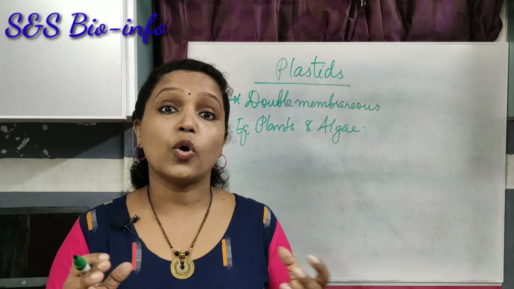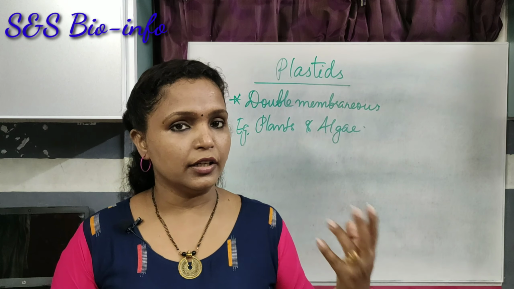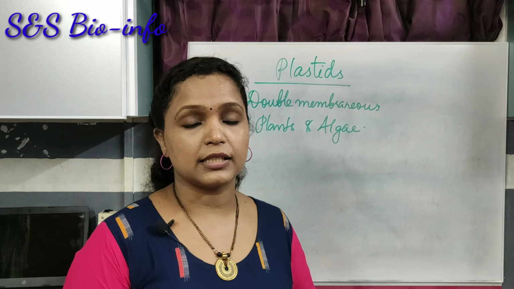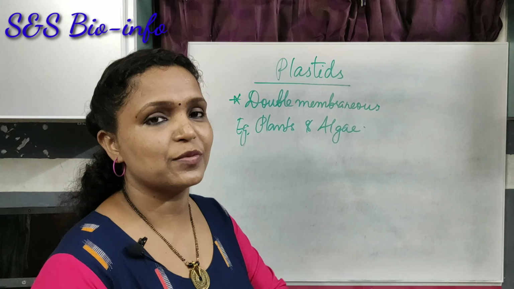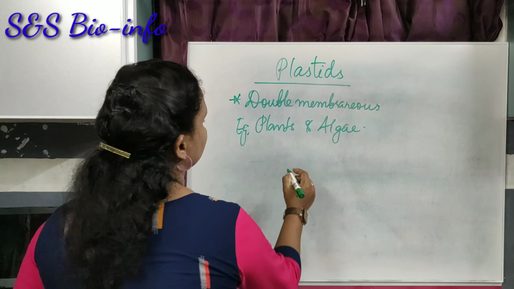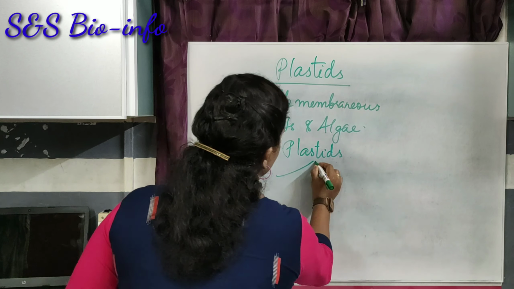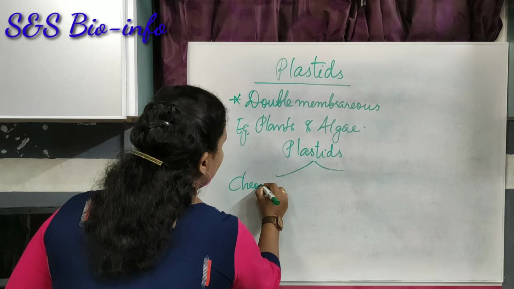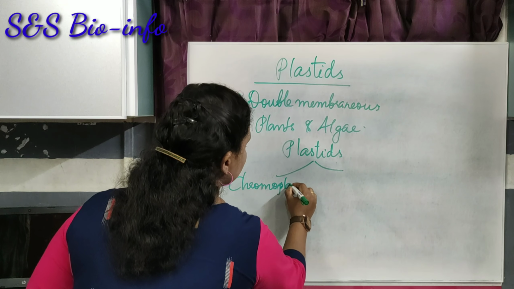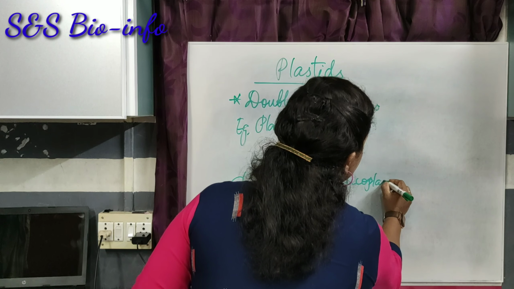Plastids are the storage cell organelles. These are involved in the growth and development of the plant cells. Plastids are of two types. Those are chromoplasts and leucoplasts. These are of two types. Those are chromoplast and leucoplast.